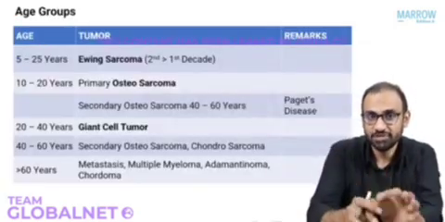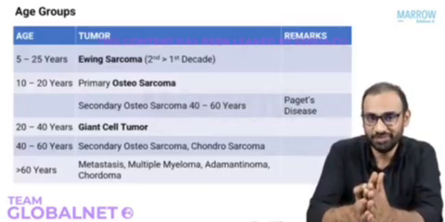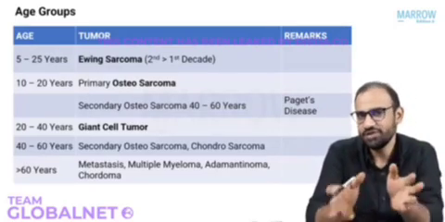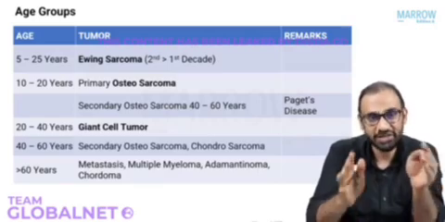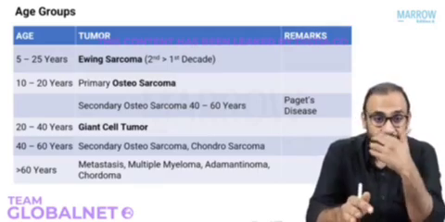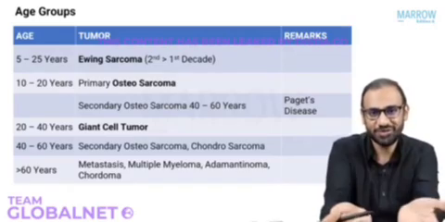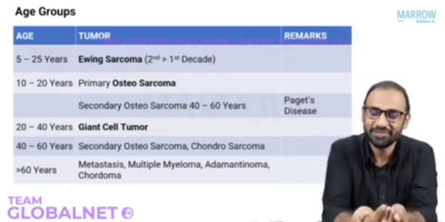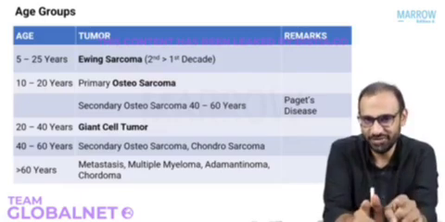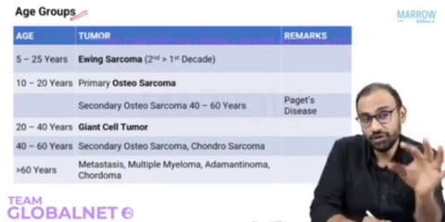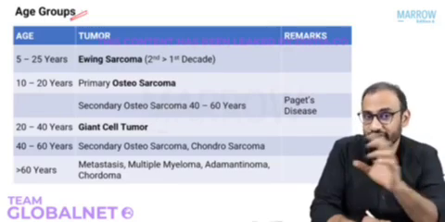Now comes the last but the most important table for your exam. You see, the purpose of these tables I've told you is to make your life easy. As you see the question and pass the information given in the question through these tables, you will realize that the correct answer automatically filters itself and presents to you like a gift on a platter. You will realize this when you start doing the MCQs. Trust me. Now, what is this table? It's a table of age groups. So what are the tumors that occur in the respective or different age groups?